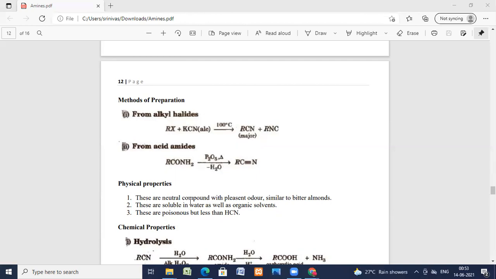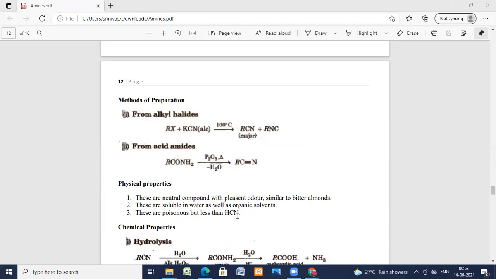These are soluble in water as well as in the organic solvents. These are poisonous, but less than hydrogen cyanide. So cyanides are neutral compounds with a pleasant odor similar to that of bitter almonds. These are soluble in water as well as in organic solvents. These are poisonous, but less than HCN.